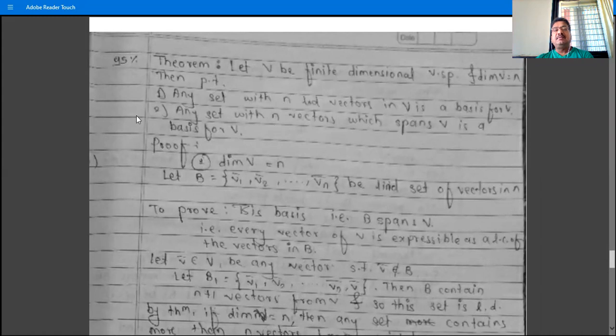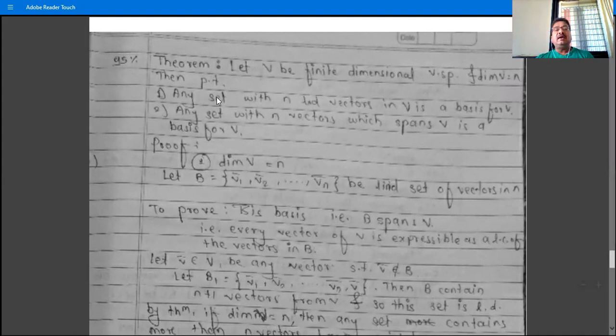So these are the combination of two theorems. What is given? The dimension of V is N. Then what is the first theorem? That if a set is linearly independent and contains N vectors, then it is a basis for V. Actually, a set is a basis for V if the set is linearly independent and the set spans V. But this theorem says that if we first know the dimension of the vector space, suppose the dimension of V is N, it means the number of vectors in a basis is N. That is, a basis for V contains N vectors.